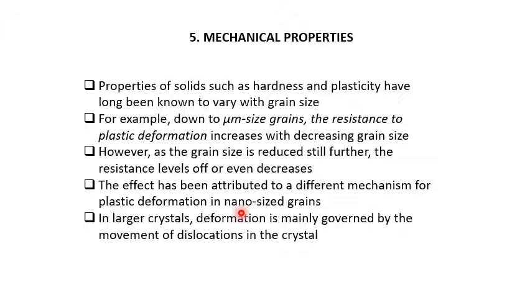In the bulk material, the plastic deformation mechanism is different from the nano-sized material. In larger crystals, deformation is mainly governed by movement of dislocations in the crystal. How does deformation take place in bulk material? The dislocations, imperfections in the crystal, move when stress is applied, and due to this movement of defects, permanent deformation in the crystal takes place. But in nano-sized grains, the mechanism of deformation is different.